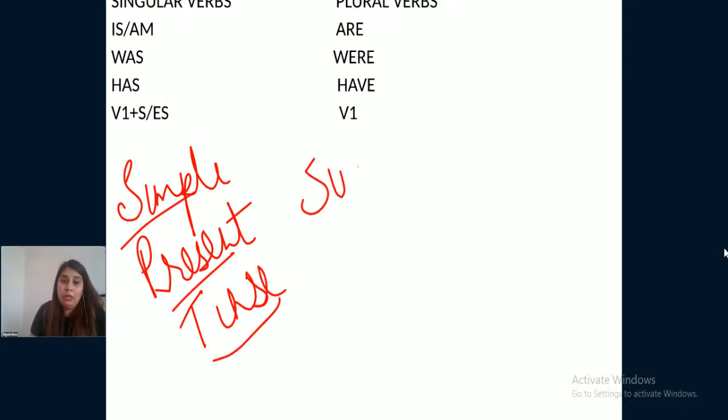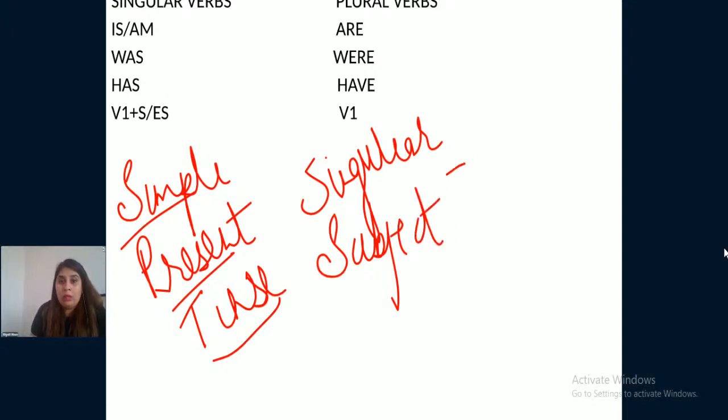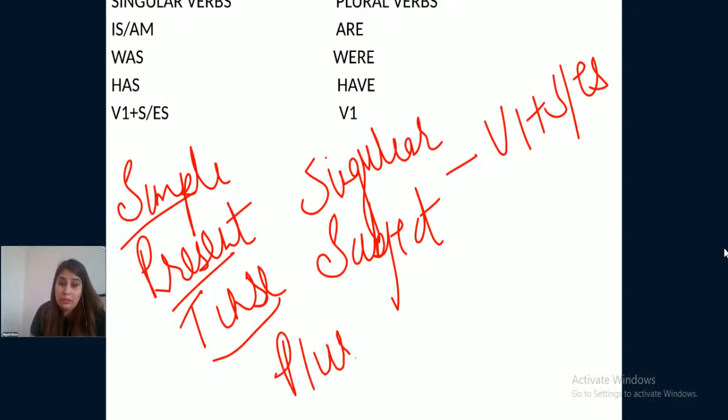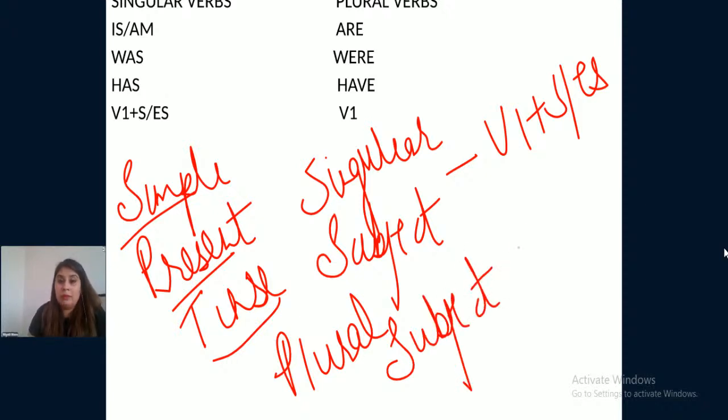with the singular subject, first form of verb plus s or es is used as per the requirement, and with plural subject, first form of a verb is used.